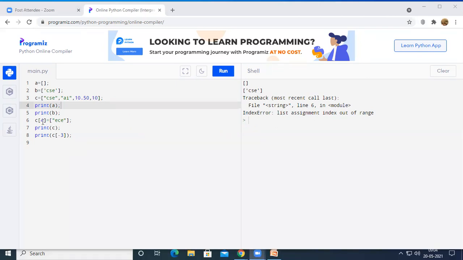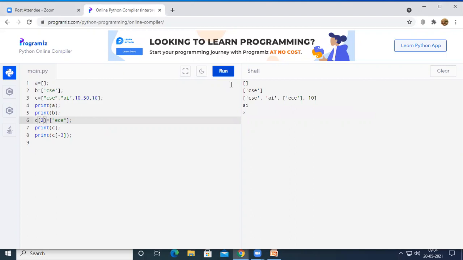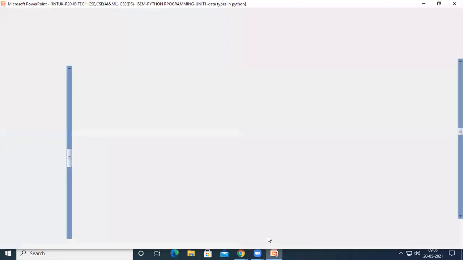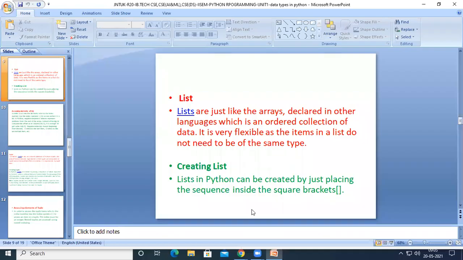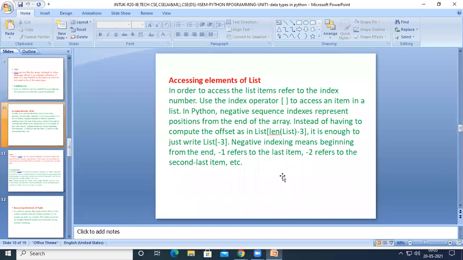Now let us see C of 2 equal to ECE. So now we are going to get CSE, AI, ECE and 10, right? CSE, AI, ECE and 10, because we have changed C of 2, that is we have changed this 10.50 with ECE. Okay, so this is how we can access the elements of a list, right?